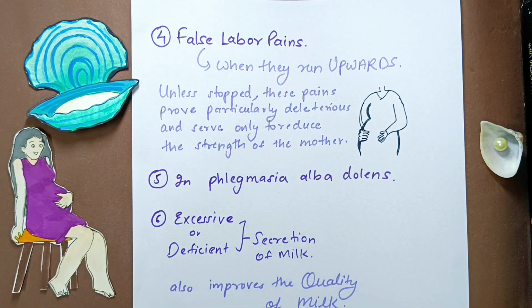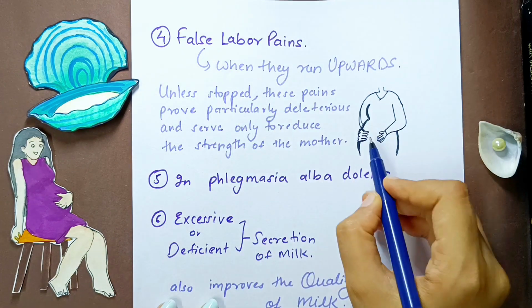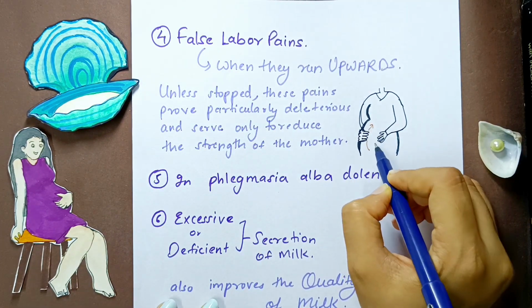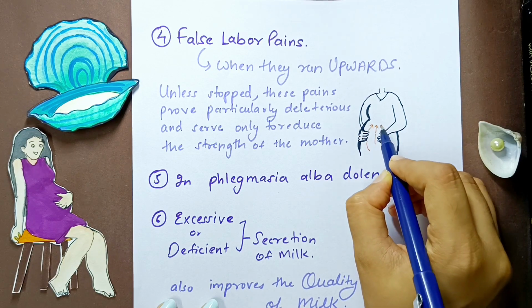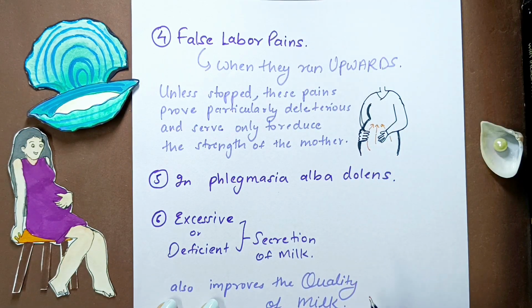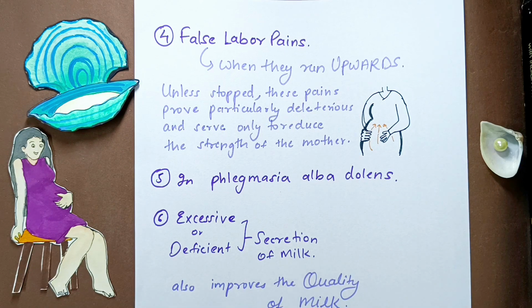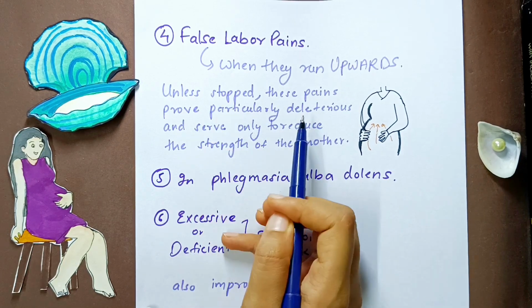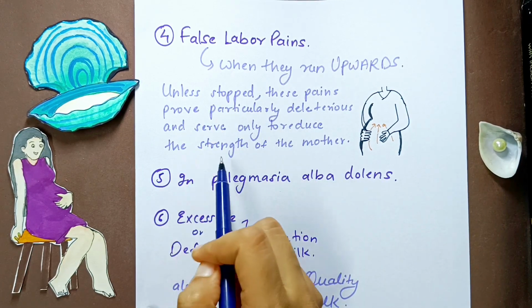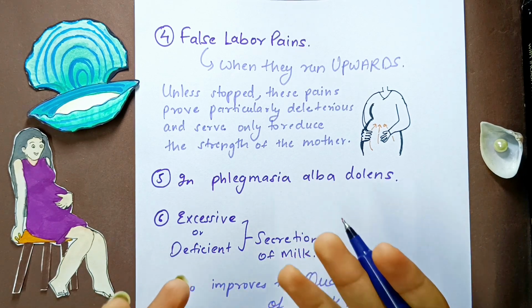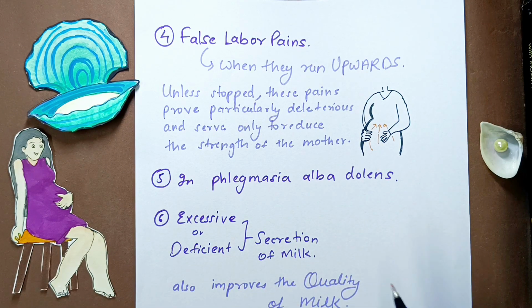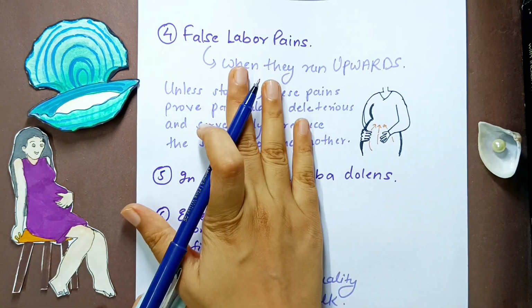So these false labor pains will run upwards. Meaning the pains will be in this direction, when actually the labor pains should be able to push down the baby, but the labor pains will be such that they're going towards your ribs. They will be running upwards, and unless stopped, these pains prove particularly deleterious and serve only to reduce the strength of the mother. The mother has to go through all these pains, and they will not be of any effect, but it doesn't stop there. They may harm the mother as well. Now that was about the false labor pains.